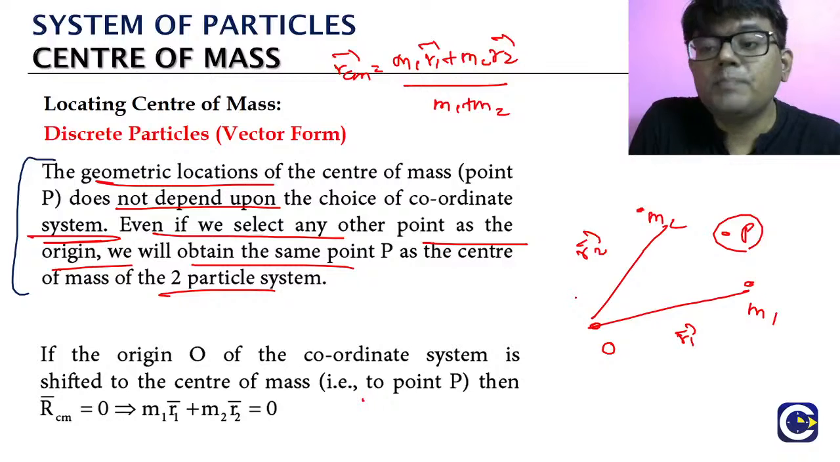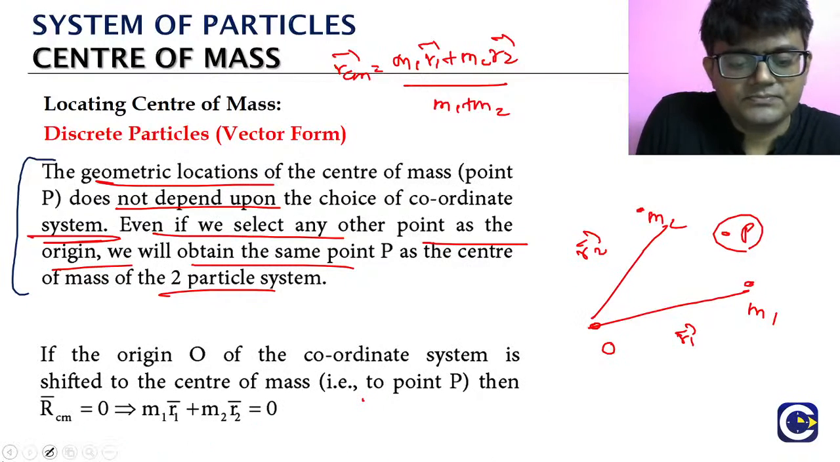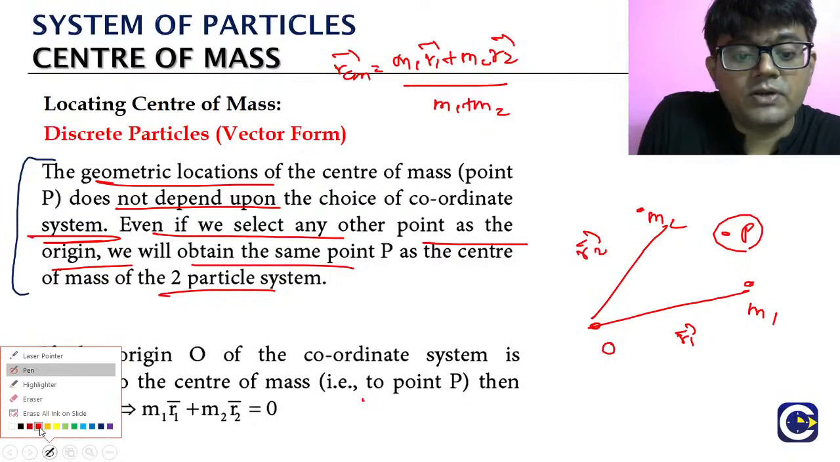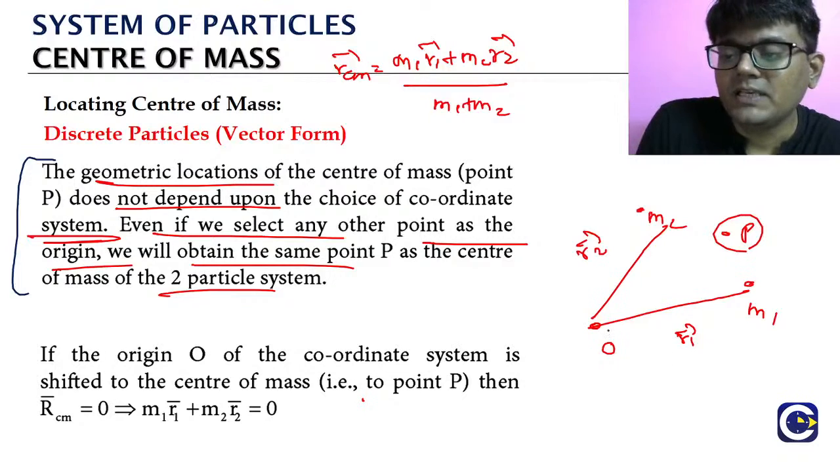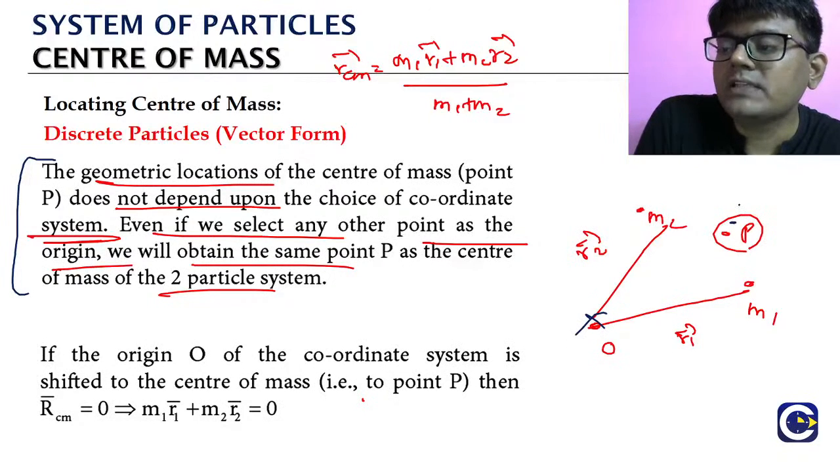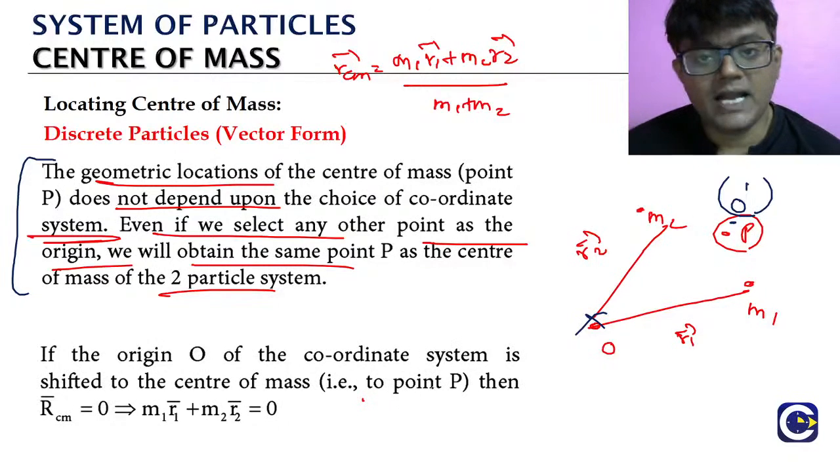Okay, now what we are saying is, let us shift the origin. Where are we going to shift? We are going to shift the origin to the point P itself. Taking it from here, we will shift the origin to the point P itself. We can call it O dash. Let us shift it there.